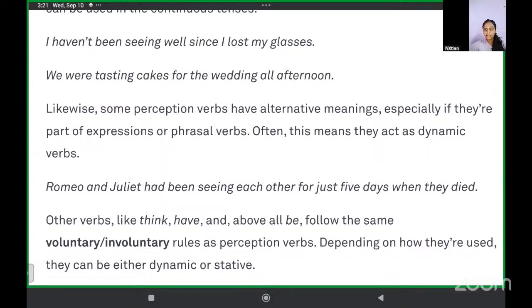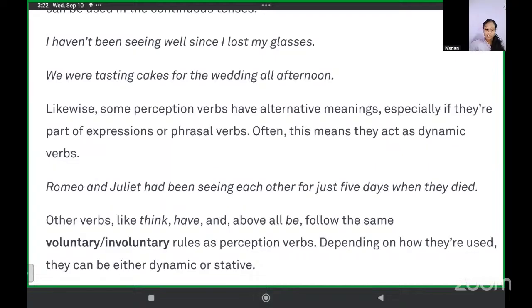It's not that Romeo went and saw Juliet and Juliet went and saw Romeo and then they went away. They had been meeting each other. Yes, Andrew, and meeting is a dynamic verb. Seeing has alternate meanings in this sentence.